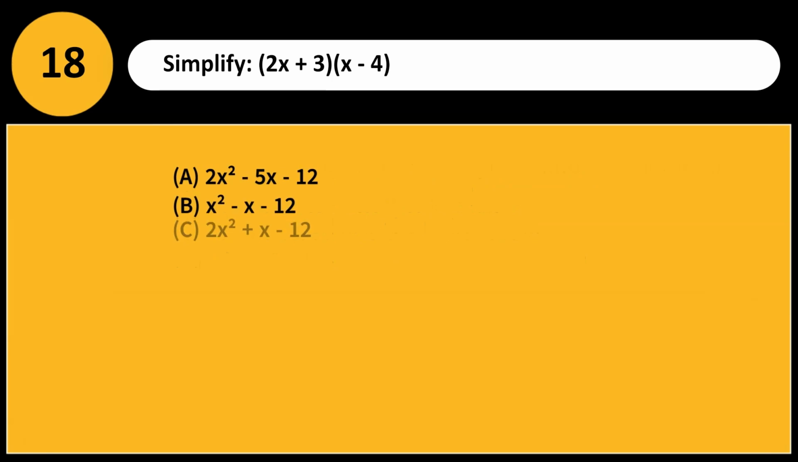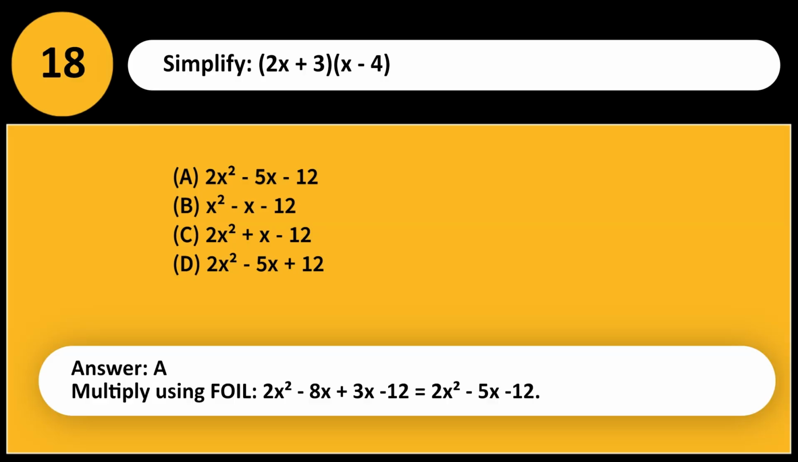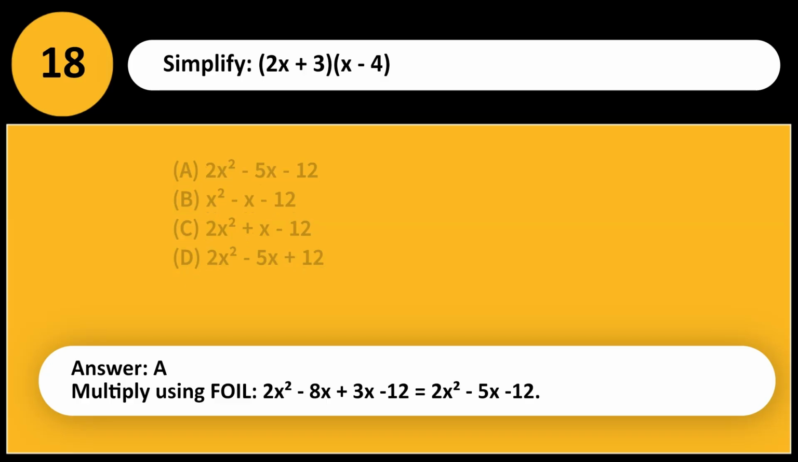Simplify (2x + 3)(x − 4). A. 2x² − 5x − 12. B. x² − x − 12. C. 2x² + x − 12. D. 2x² − 5x + 12. Answer, A. Multiply using FOIL: 2x² − 8x + 3x − 12 equals 2x² − 5x − 12.